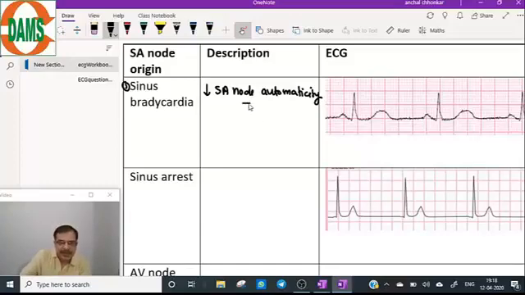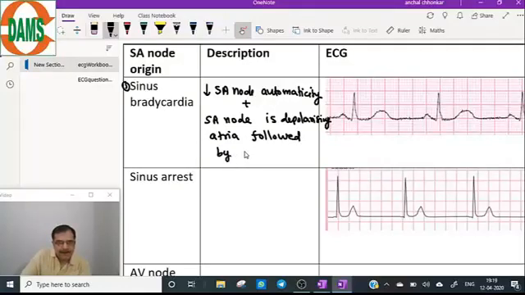So that means the SA node is depolarizing the atria, followed by the ventricles.